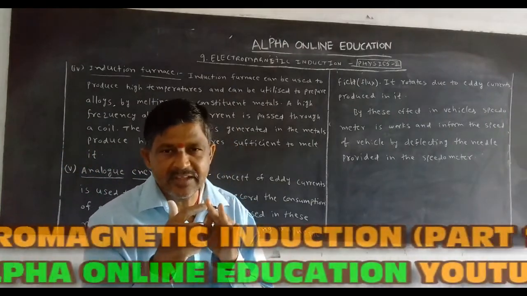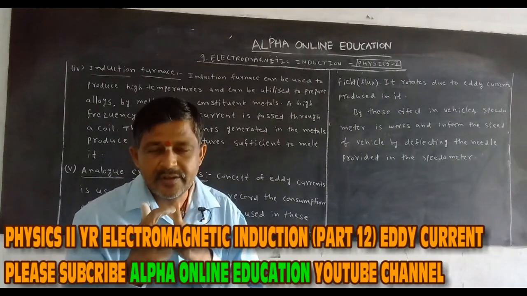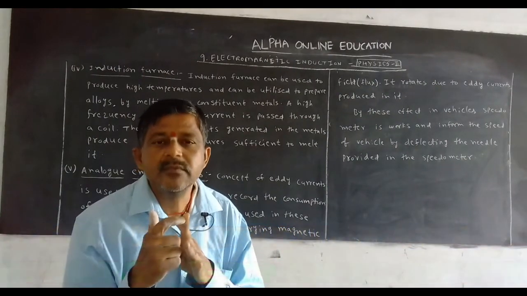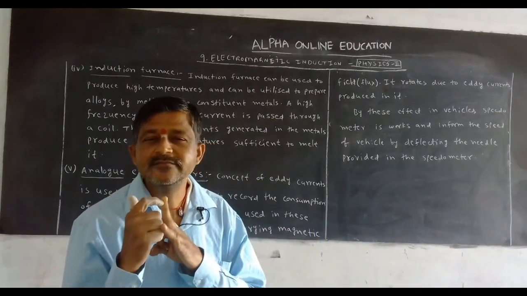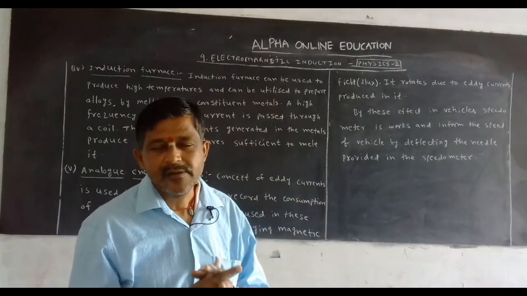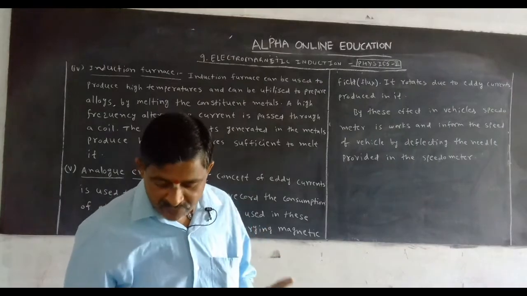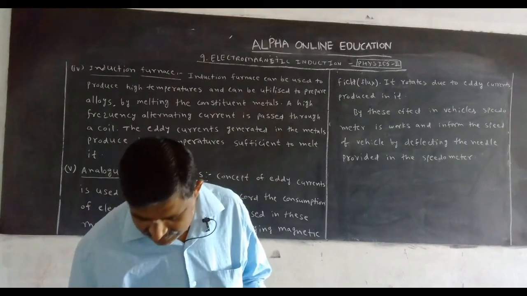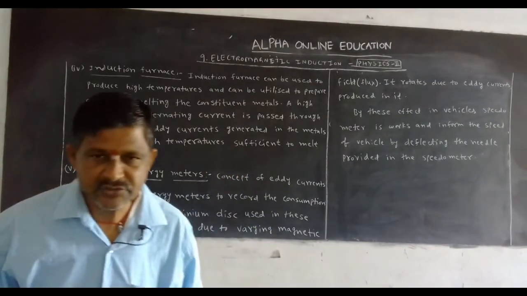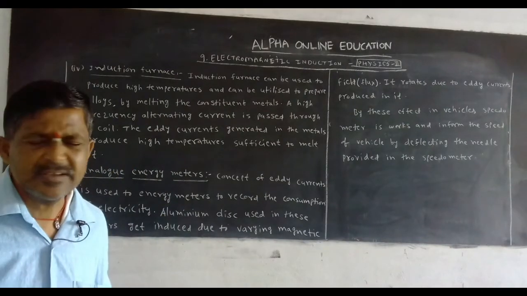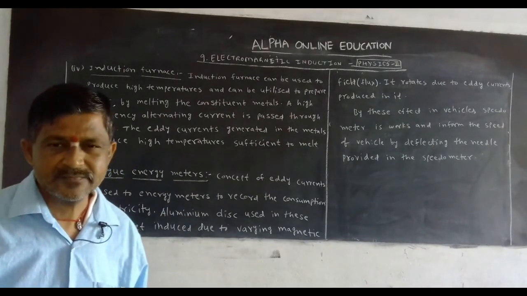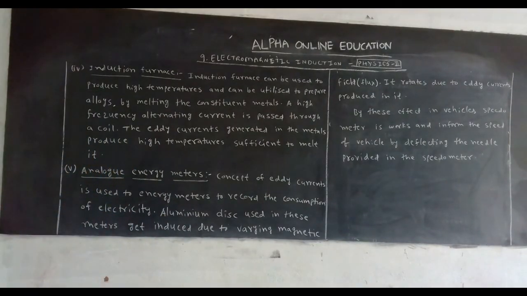And the fifth one, it is used to record the consumption of electricity. That's enough, shortcut. It is also used in vehicles to find the speed. These are the advantages of eddy current. Make the subheading also, and you will get the 4 marks. This is one of the important questions in this chapter.